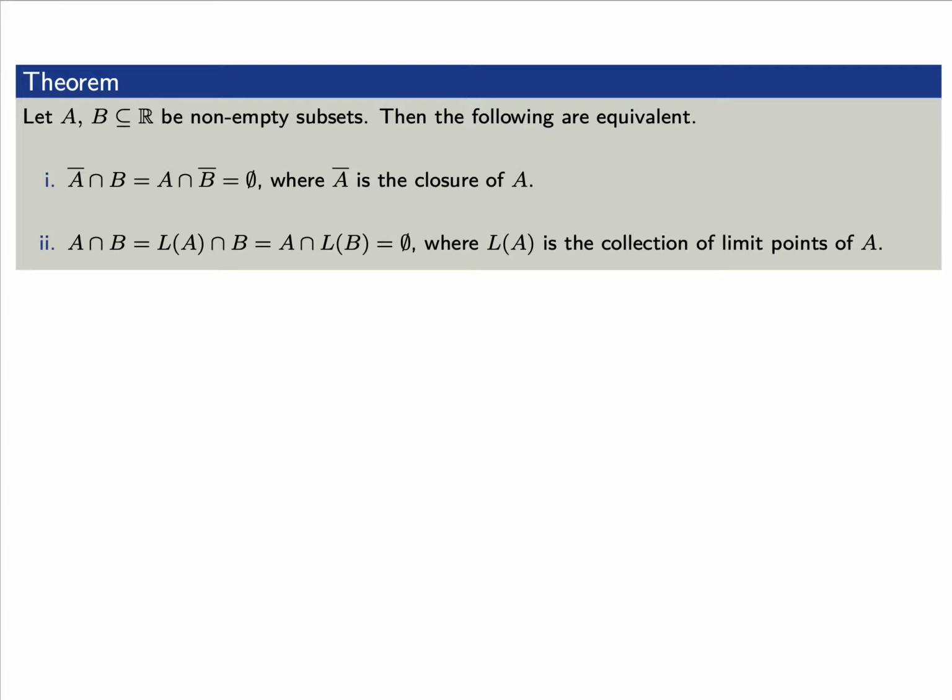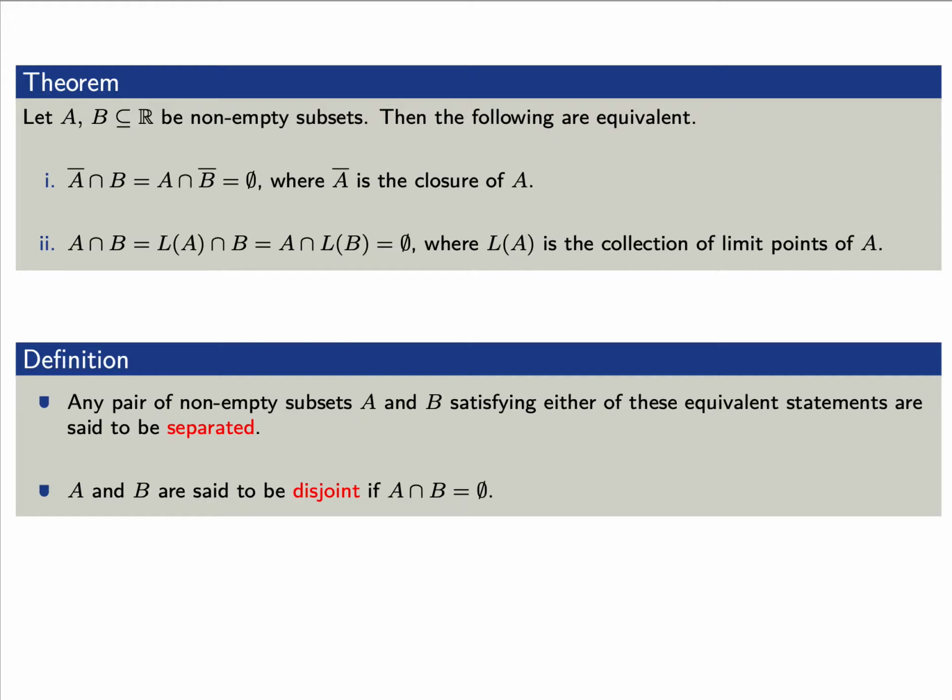First, the closure of A intersect B is equal to A intersect the closure of B equals the empty set. Second, A intersect B and the limit points of A intersect B and A intersect the limit points of B also equals the empty set. Any pair of non-empty subsets A and B satisfying either of these equivalent statements are said to be separated.